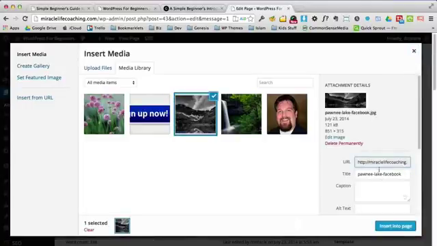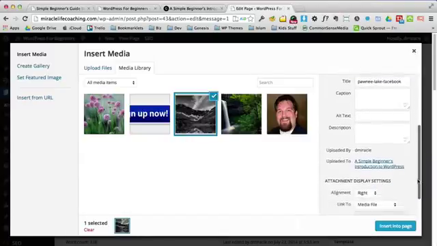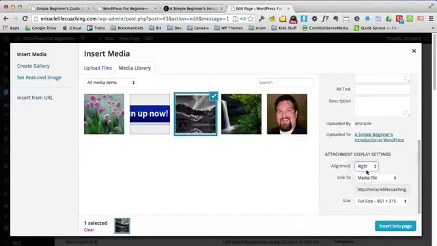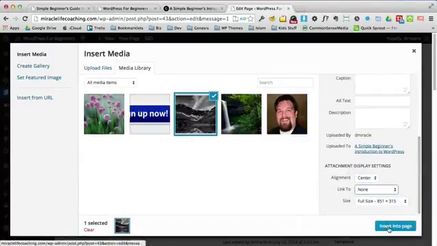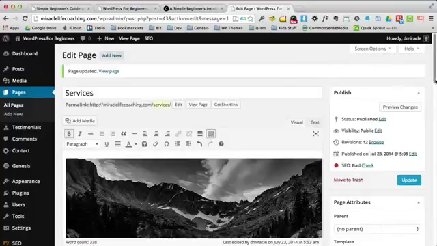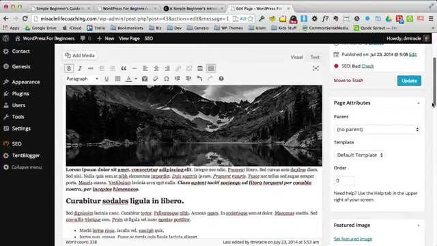So that's the image. I'm going to simply choose this. I'm going to say that I'd like this image to be centered. And I'm going to put it into the page. And you'll see right there, there's the image right at the beginning of the text.